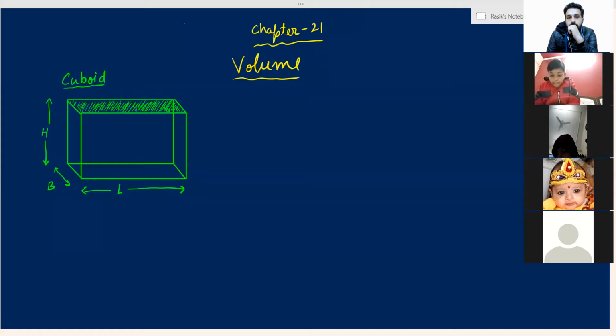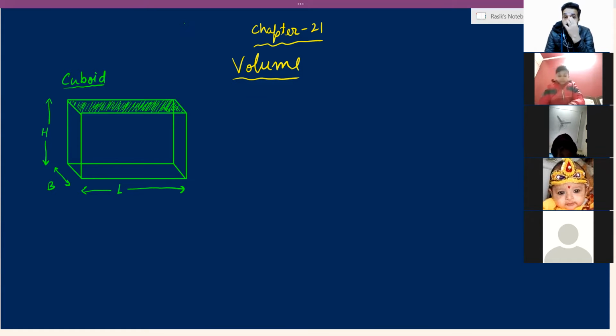Drawn, all of you? There is a mathematical way of finding the volume. There is a formula which can be used to find the volume of a cuboid. I'm going to write it here. Volume of a cuboid.